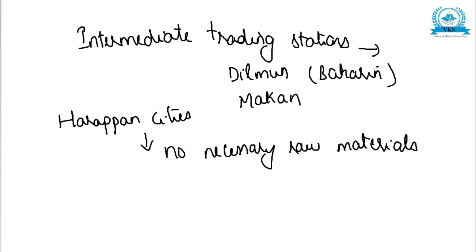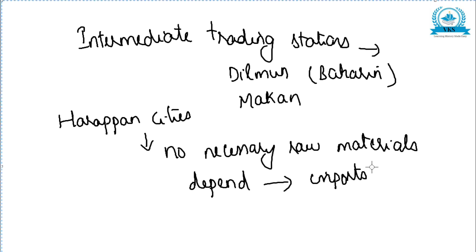So the Harappan cities did not process the necessary raw materials for the commodities they produce, and hence depended upon the imports from different places. So when they don't have necessary raw materials, they have to depend on imports, and these imports happen from different places. So what were the main imports and what were the main items?